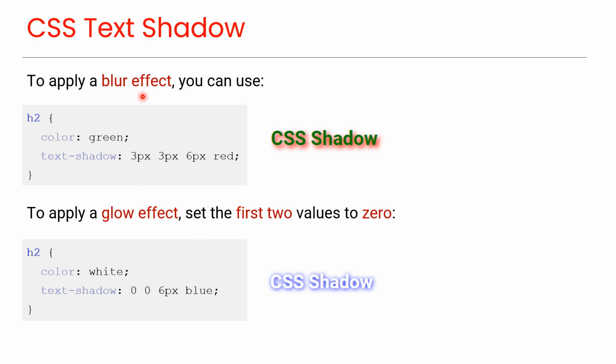To apply a blur effect, you can use this format, where the third value, 6 pixels, is used to apply a blur effect, as you can see in this preview. To apply a glow effect, set the first two values to 0, as you can see in this code. And you can see the preview here.